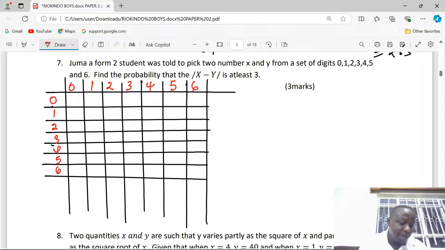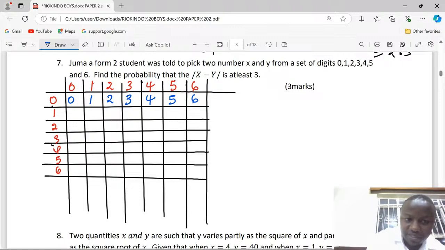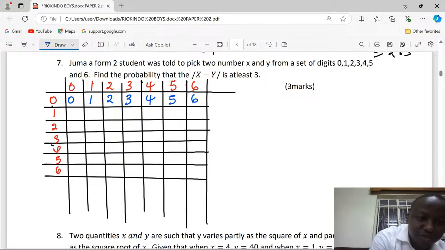Remember, we are picking a pair of numbers, then subtracting. So we can pick from the first option. Let me now use a different ink. We can pick 0, 0 and subtract, we get 0. Then 0 and 1, we get 1. 0 and 2, we get 2. We get 3, we get 4, we get 5, we get 6. In the next, now we can pick from a 1 and 0. When we subtract, we get 1.